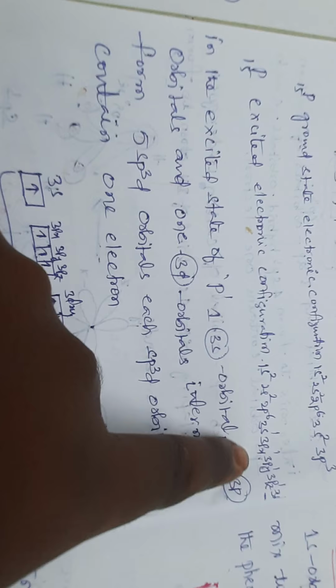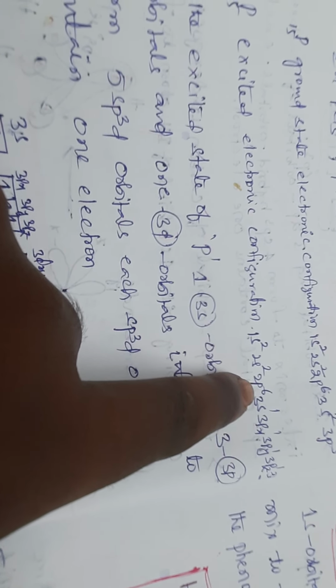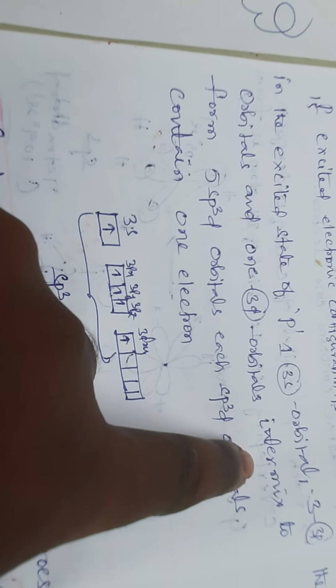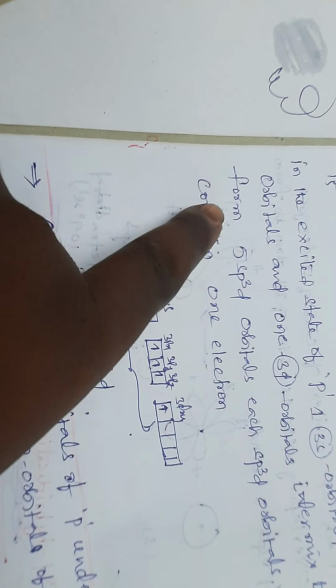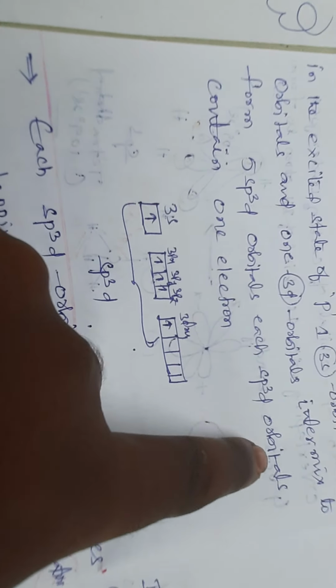In the excited state, the electronic configuration is like this: 1s2, 2s2, 2p6, 3s1, 3px1, 3py1, 3pz1, 3d1. So in the excited state, 1 3s orbital, 3 p orbitals and 1 d orbital intermix to form 5 sp3d orbitals, each containing 1 electron.